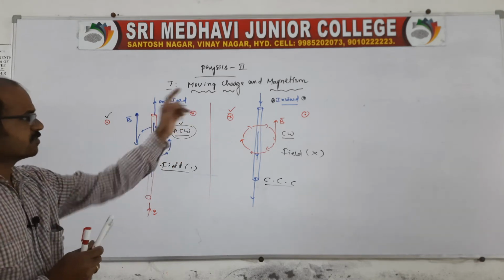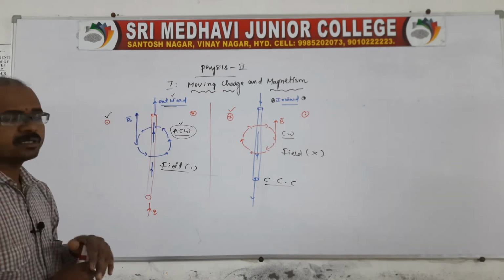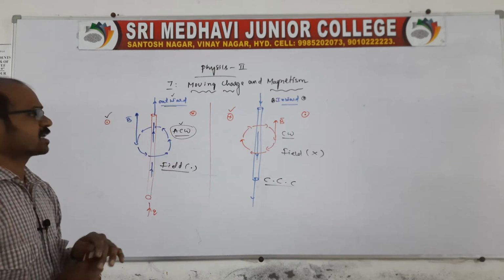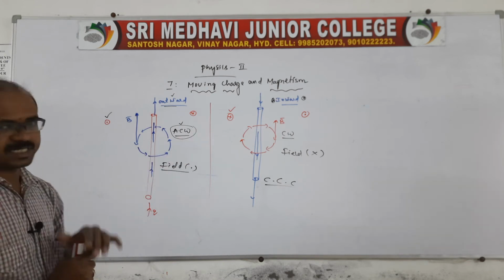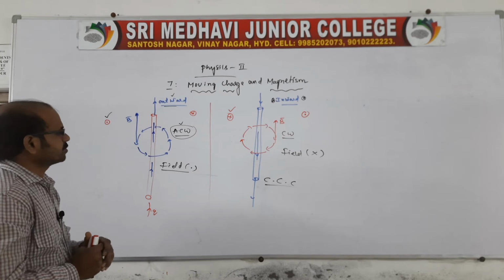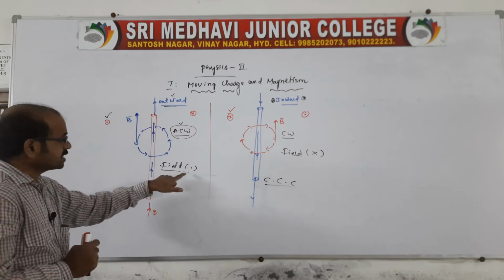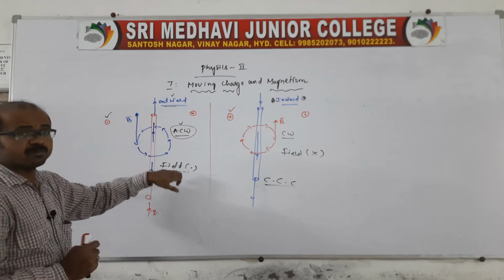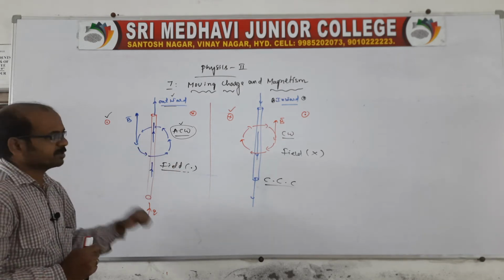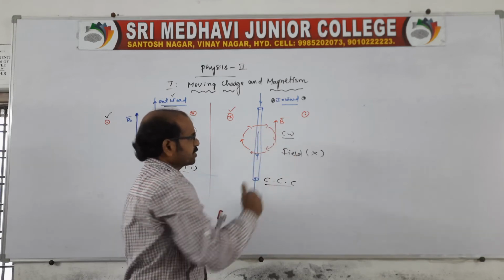Cross, in the sense we can say the direction of current is inward into the plane of the paper, and the field will be in the clockwise direction. Whereas if I come to the outward direction, that is out of the plane of the paper, we can say the field is dot field. The field will be into the plane of the paper, and it is out of the plane of the paper.